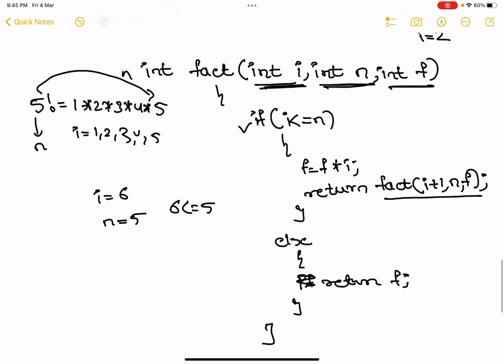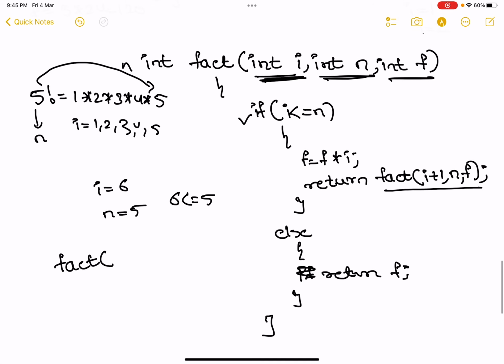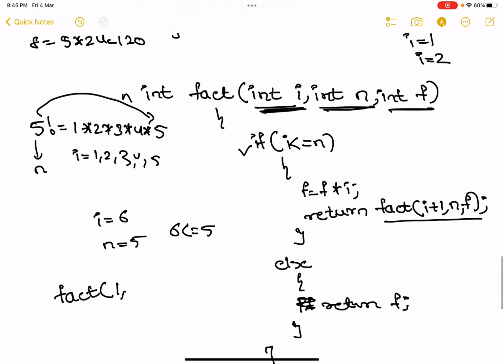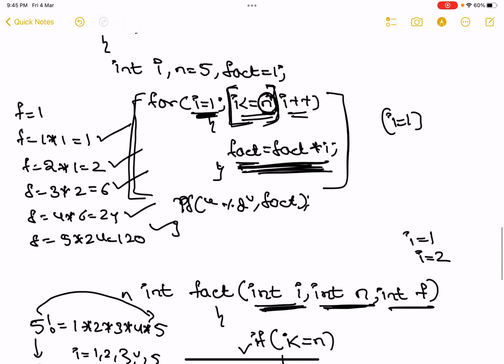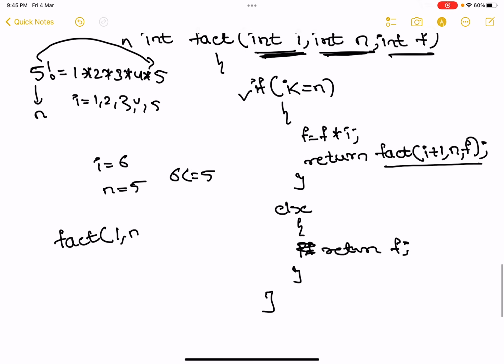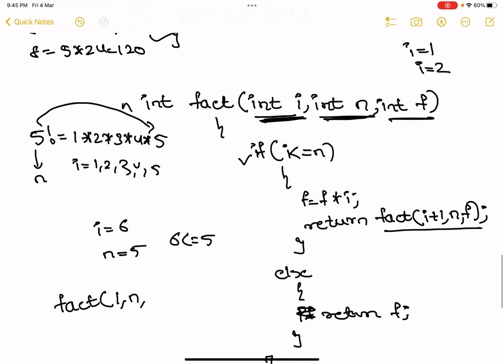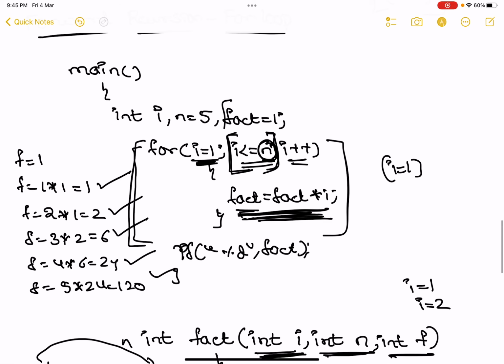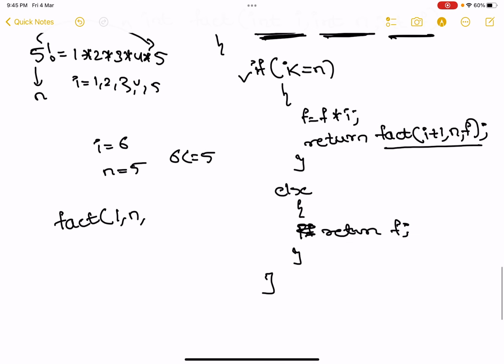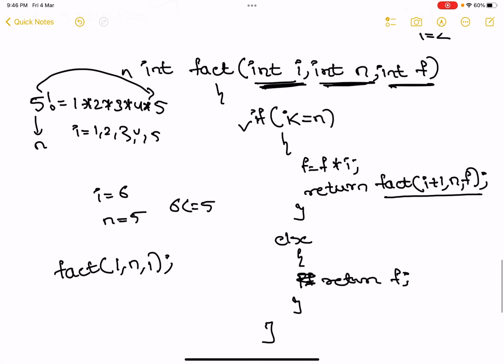How to call it in main? You have to pass it like this. In main, the local fact: the initial value of i, you can see here, pass it as 1. The initial value of n, you took printf, enter the number, scanf n, so we'll pass n as it is, and then the f value must be passed. You see here, the initial value of f is equal to 1, so 1 comma n comma 1. This is how you pass it inside the main, and this is the function you wrote to calculate factorial. So now let's trace it.